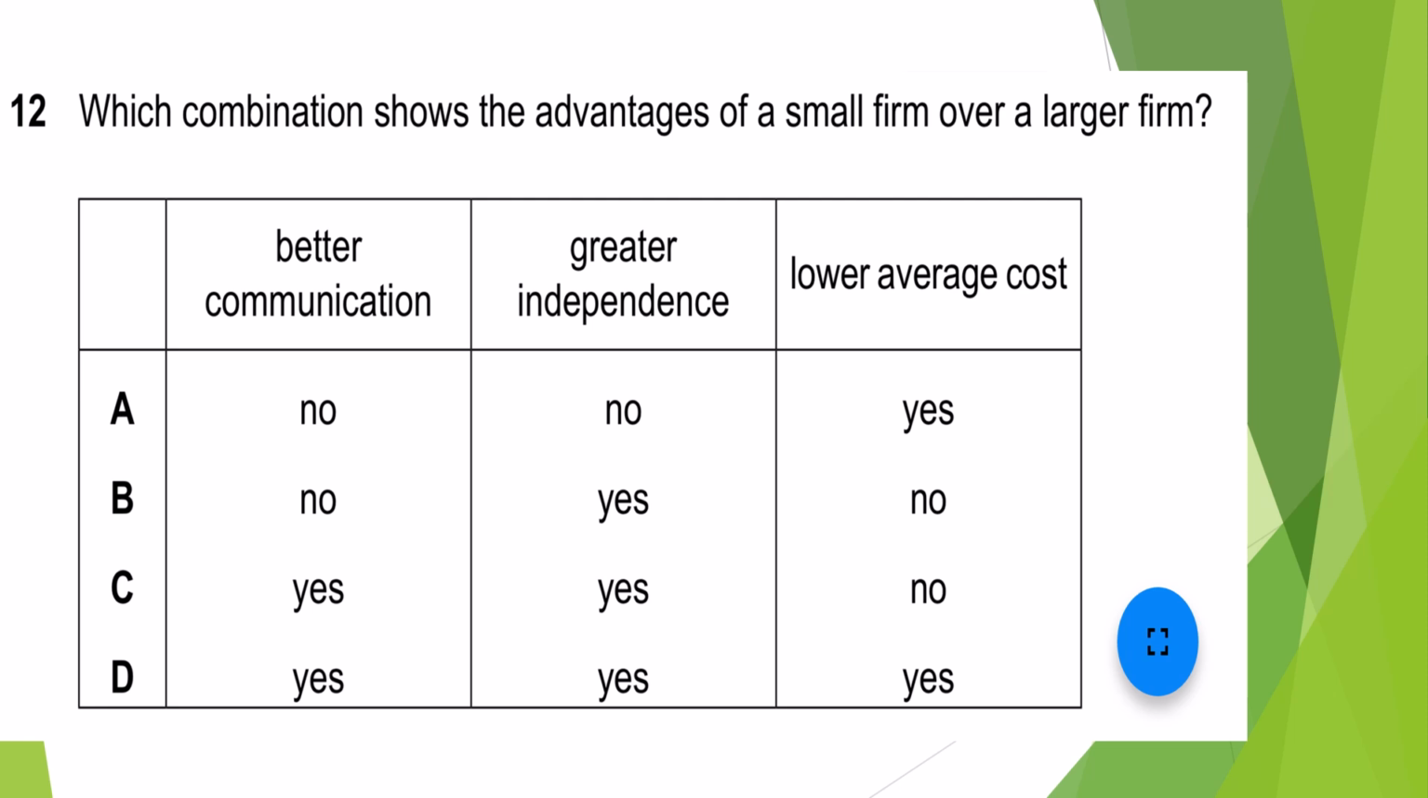Next. Which combination shows the advantages of a small firm over the large firm? First, it says better communication. Yes, better communication. If it's a small firm, they are going to have better communication. No, this is the same. No need to think about it. Lower average cost. So a small firm will have lower average cost? No, this is going to be with a larger firm. Larger firms are going to have lower average cost, but the smaller firms have no lower average cost. So C would be the correct answer.